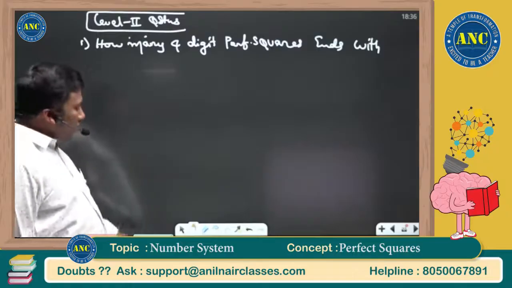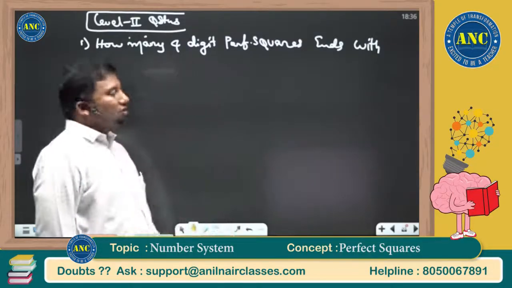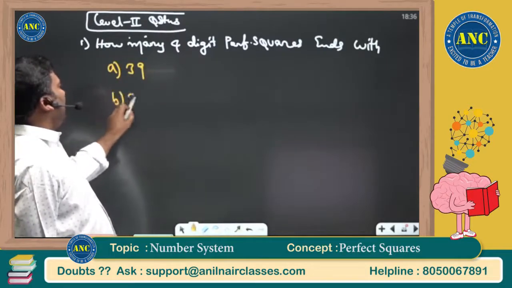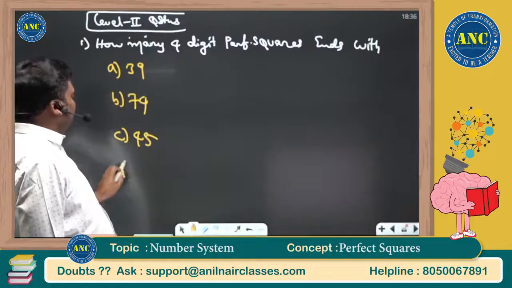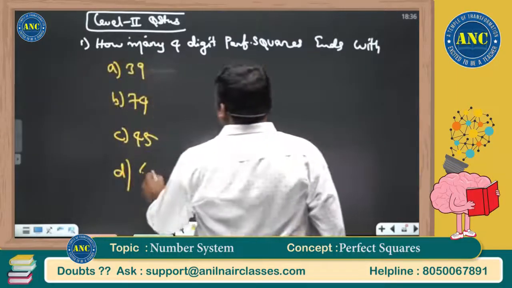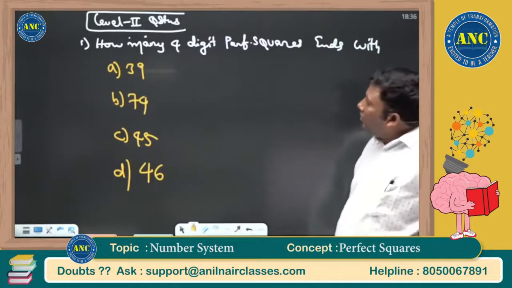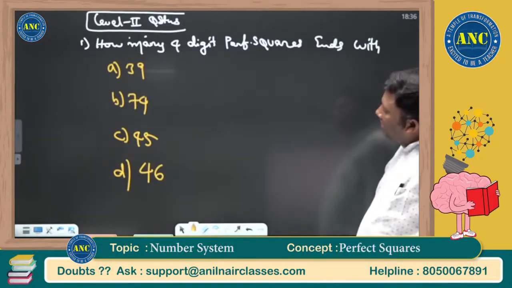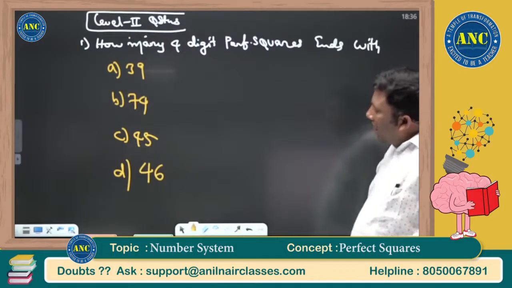How many 4-digit perfect squares? First question: how many 4-digit perfect squares end with 39, 74, 45, and 46?